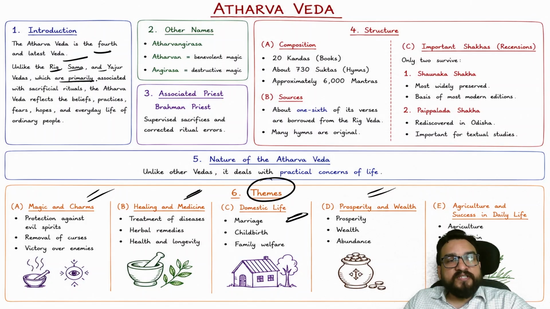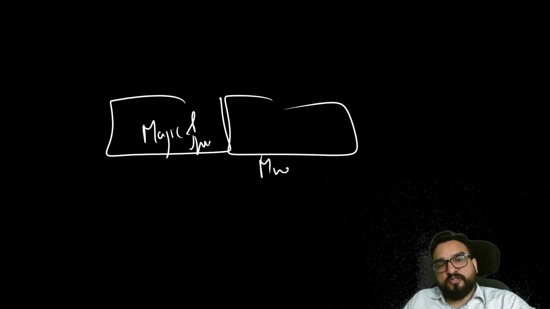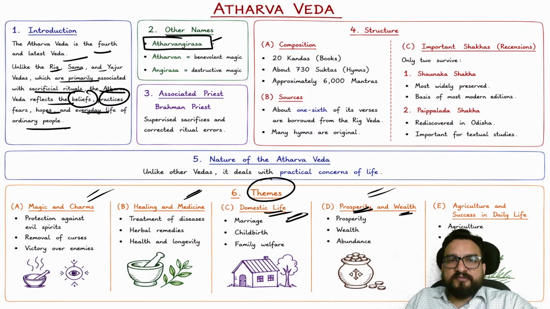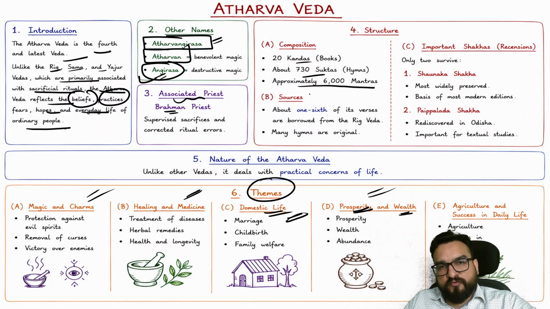Unlike Rig, Sama, Yajur, which are primarily associated with sacrificial rituals, Atharva reflects the beliefs, practices, fears, hopes, and everyday life of ordinary people. Now we should not see Atharva as just about magic and spells. No, this is one part. Second is of the mind as well, philosophical debate. Third, you will find domestic life, prosperity, and wealth as well, right? Now, the good thing is that Atharva is also known by other names, Atharva Angirasa, Atharvan Angirasa, because of the Angiras priests. Associated priests, Brahman priests you will be finding, right? And the composition, no need to remember this, but it is in this form.